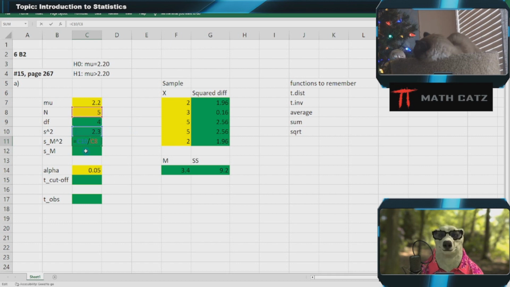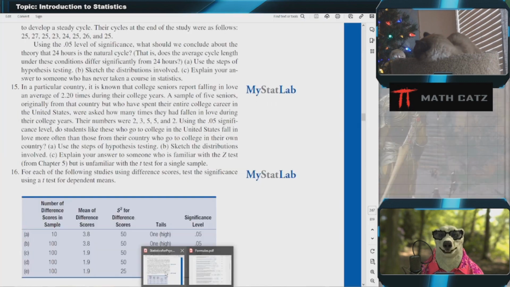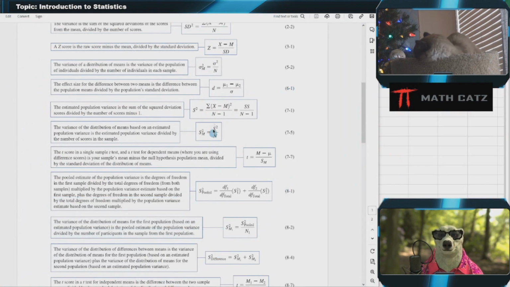Another way, of course, depending on how you remember it, you could look up these formulas. Now, I don't know exactly all these formulas are necessarily in the front of the book. A lot of them are, not necessarily all of them. We had the variance, sum of the squares divided by degrees of freedom, n-1, formula 7.1 or 7-1. Then here we have the variance of the distribution of means that we just did, the population variance divided by the sample size, that's what we just did.